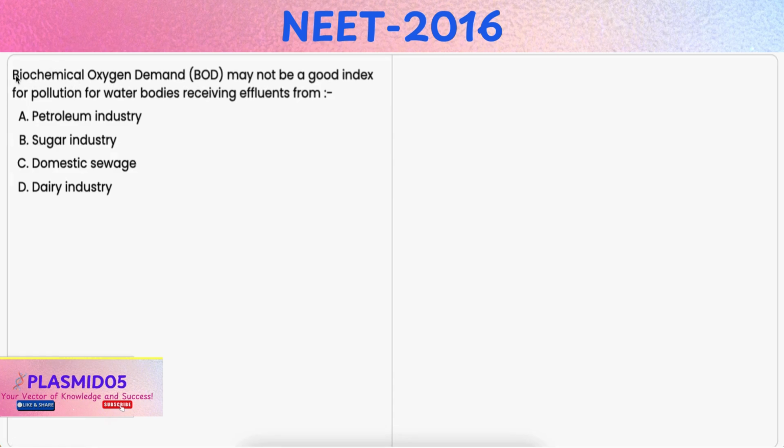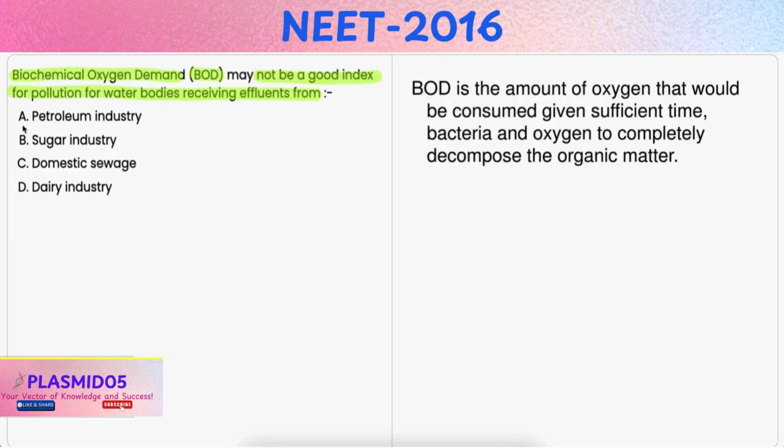Biochemical oxygen demand, that is BOD, may not be a good index for pollution for water bodies receiving effluents from option A, petroleum industry. Now, biochemical oxygen demand measures the amount of oxygen required by microorganisms to decompose organic matter in water.